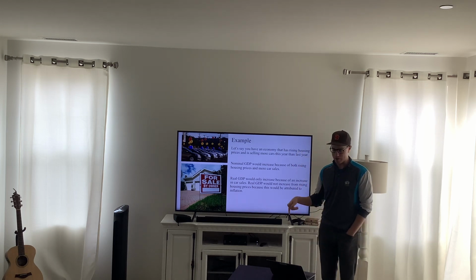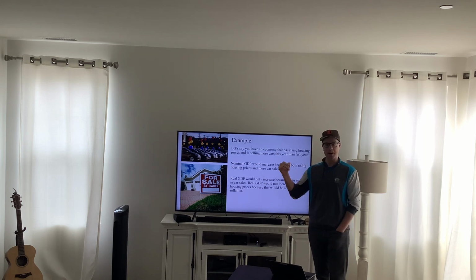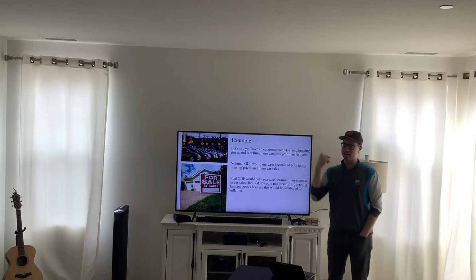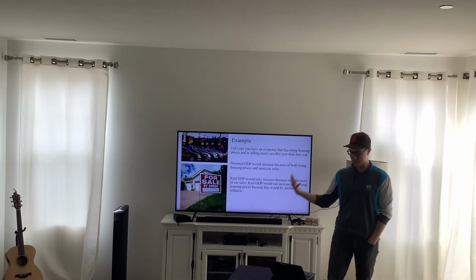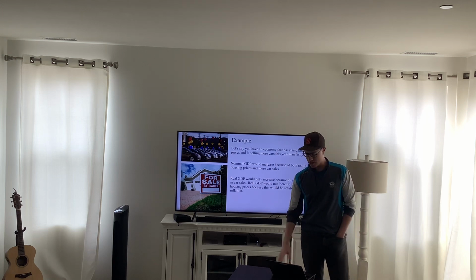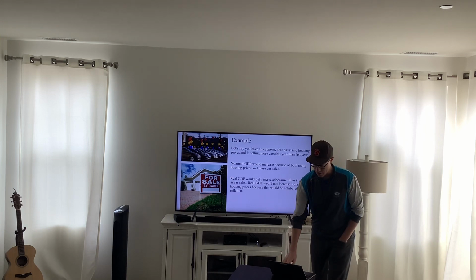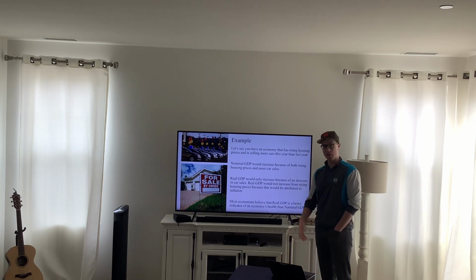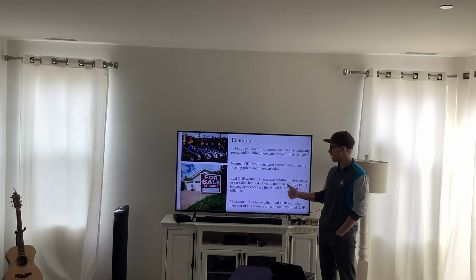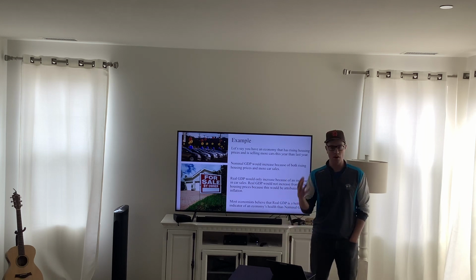And the reason why we don't do that is because of inflation. Just because the housing prices are going up doesn't mean that you're making more houses. But if you're selling more cars, it does mean that your GDP is going up, because GDP is seeing how much stuff you make in your economy. So the difference between nominal GDP and real GDP is that real GDP accounts for inflation. And that's why economists think real GDP is a better indicator of how well your economy is doing than nominal GDP, which just takes a look at all the prices.